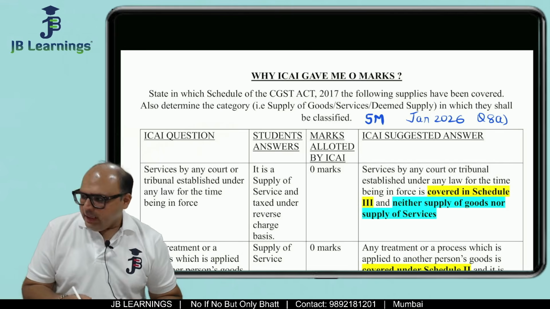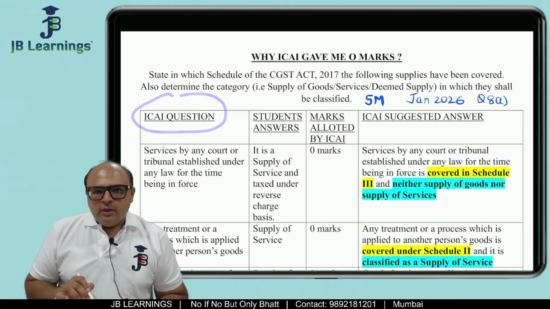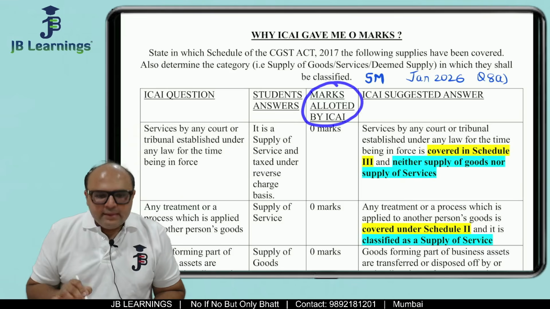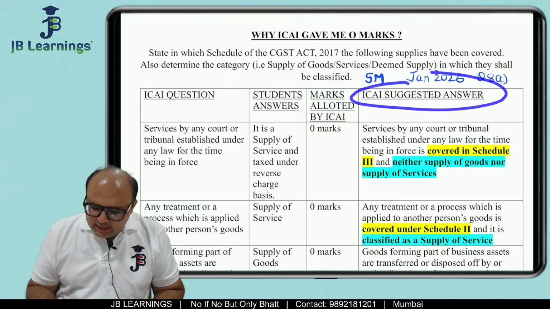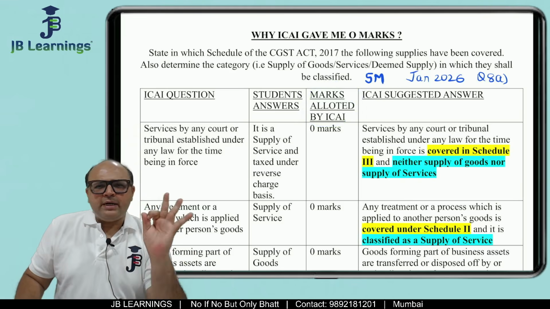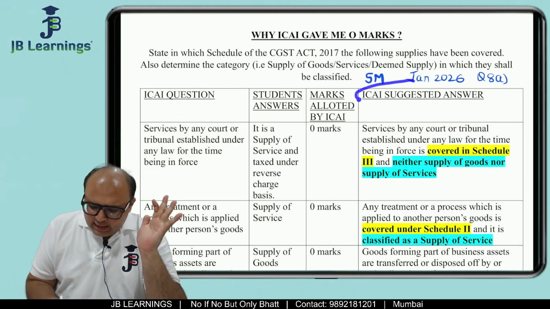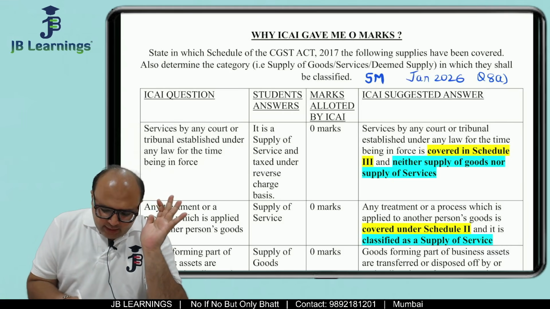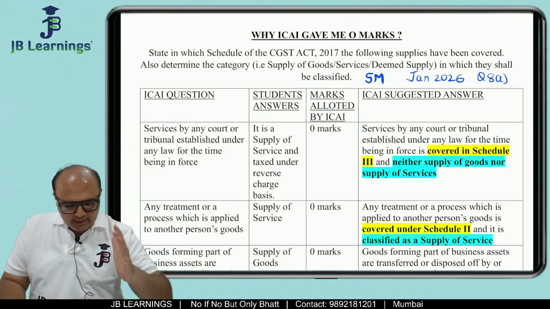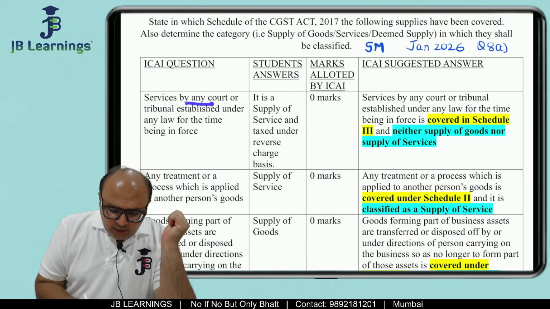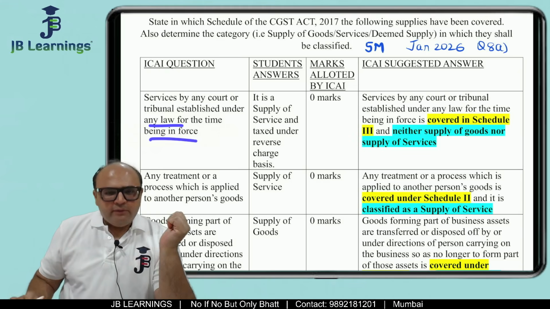Now see what the ICAI question is. I have written what was written by the student, the marks allotted by ICAI, and the ICAI suggested answer. So this is perfectly an expectation versus reality video for you all. What is ICAI expecting, and what are we actually writing in our paper, and why is ICAI giving us 0 marks? All right. So friends, the question says, services by any court or a tribunal established under any law for the time being in force.